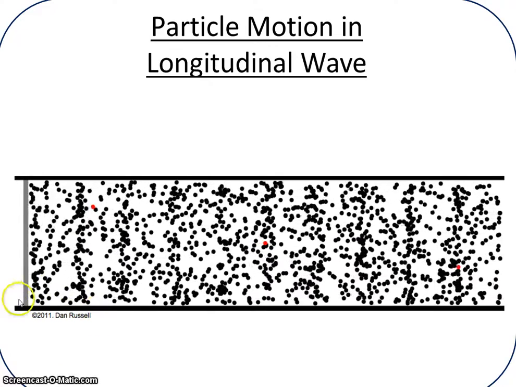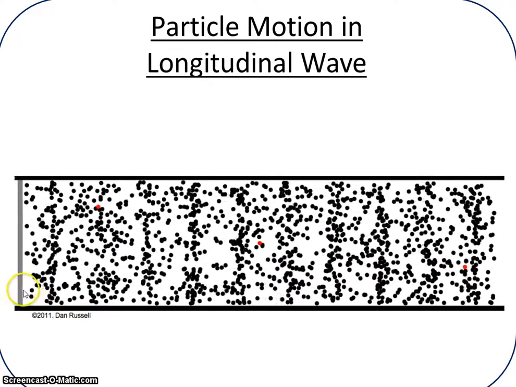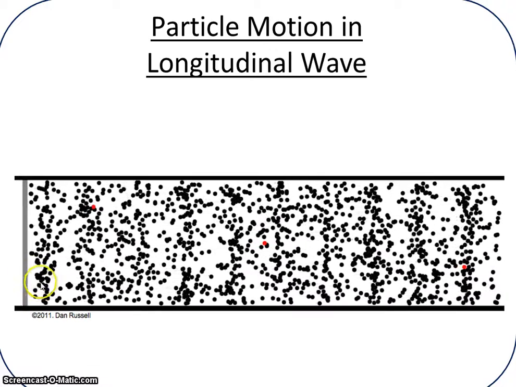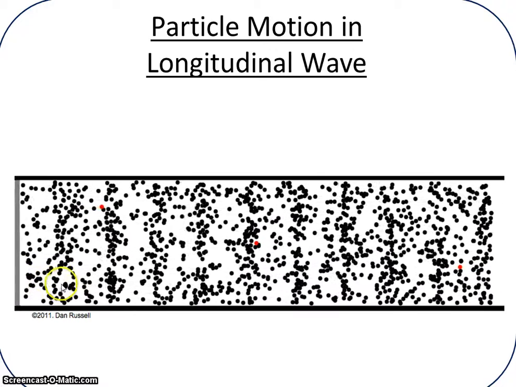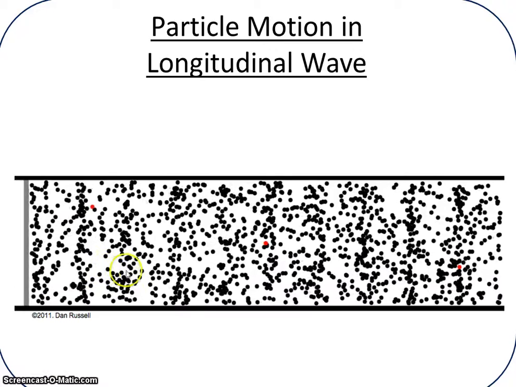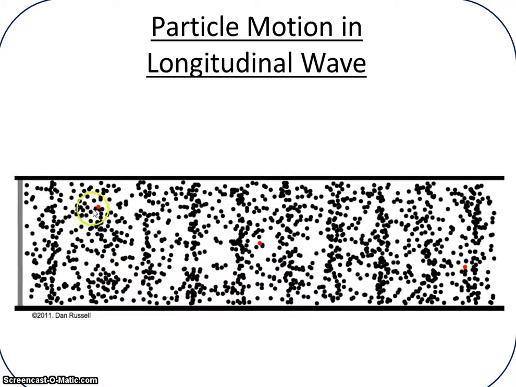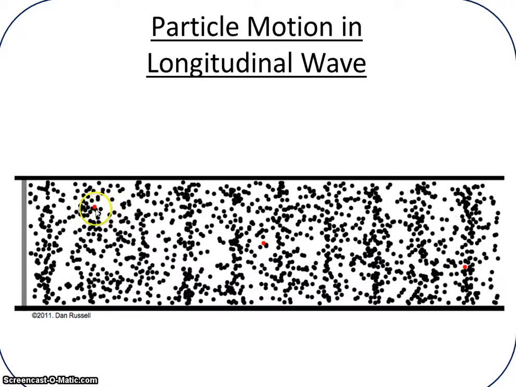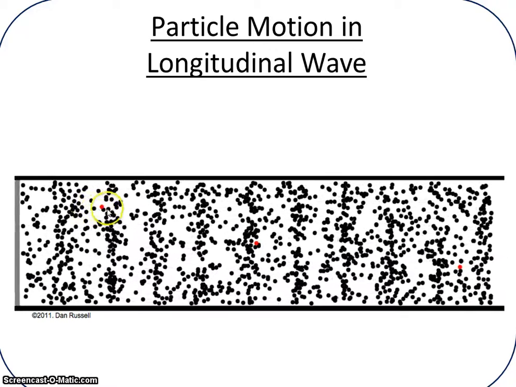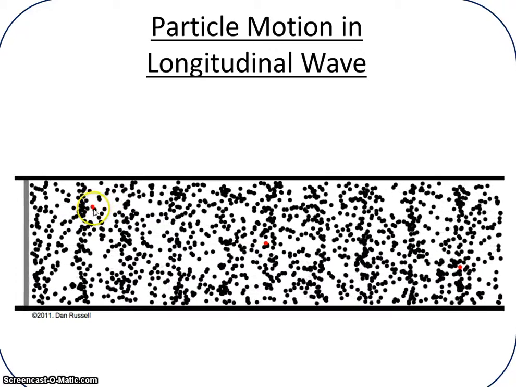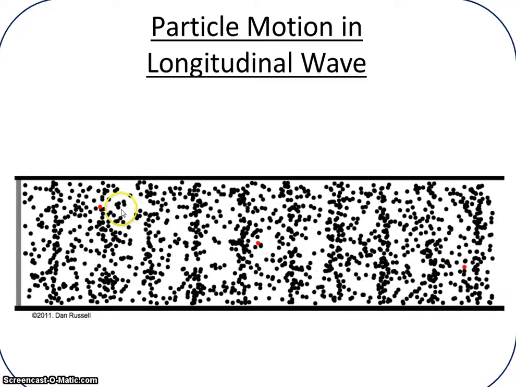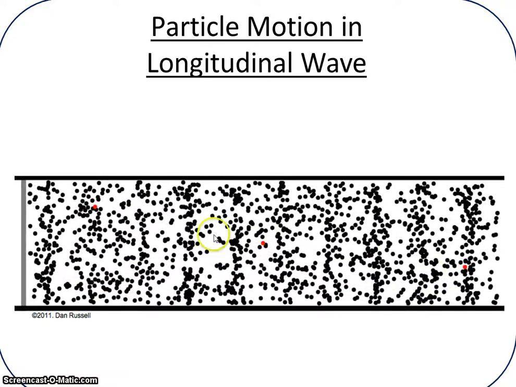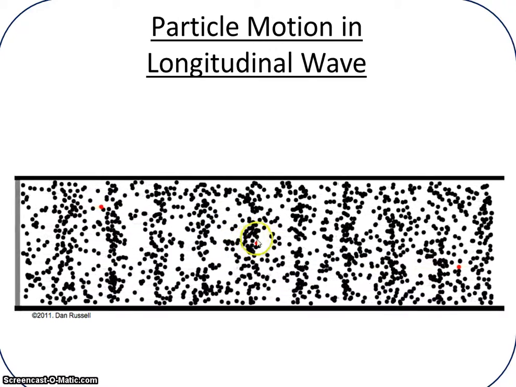As you observe this animation, you can see this bar over here kind of pushing the waves, and you can see that they squeeze the particles together, and the energy, or that pulse, travels the length of this tube. But if you pay attention to the red dots, like for example the one right here, you'll see that it basically just vibrates back and forth. But it vibrates parallel to the energy's movement. So the pulse goes all the way through, but the particles only vibrate in a small area.